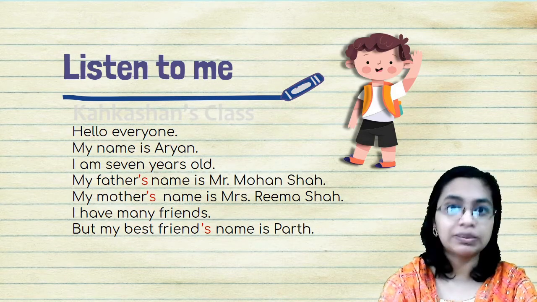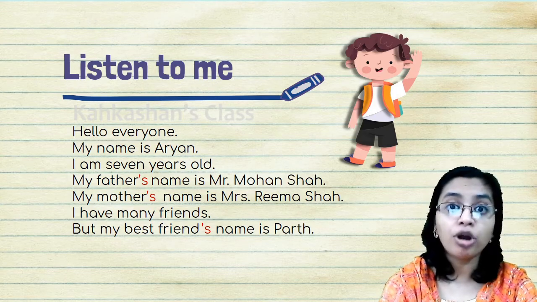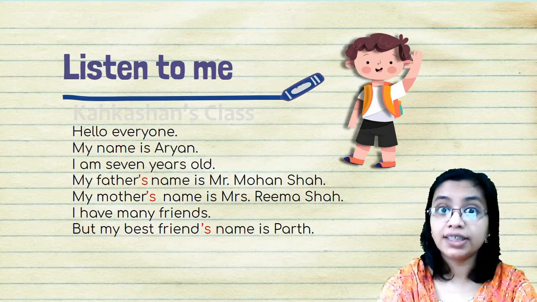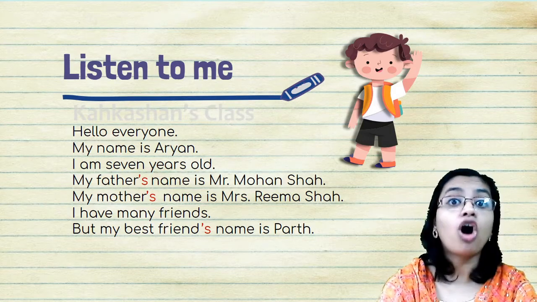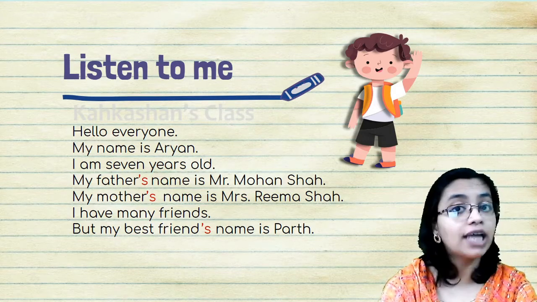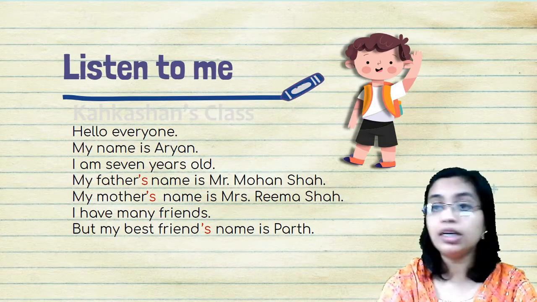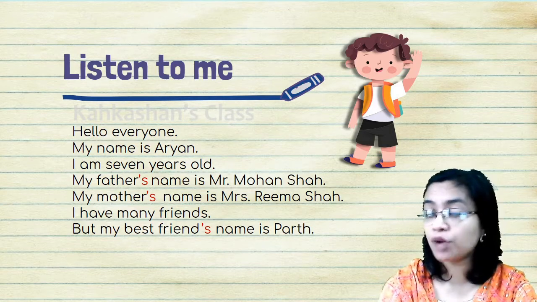Now you will ask me, why did we put apostrophe S? All of you remember common noun, right? Yes, names of ordinary people, places, animals and things. So here, father, it's a common noun.